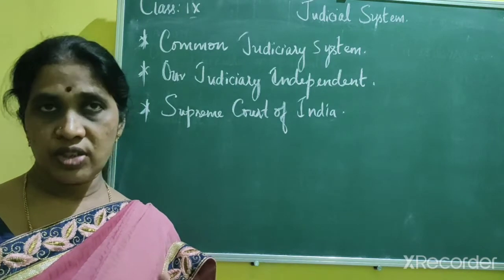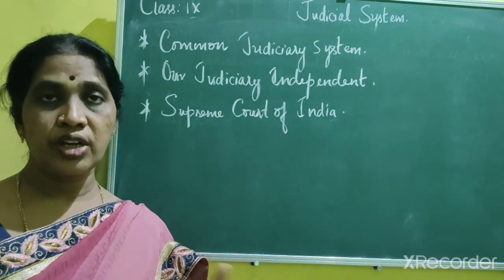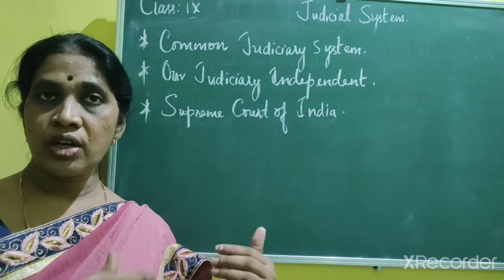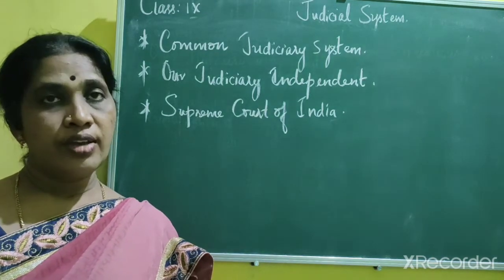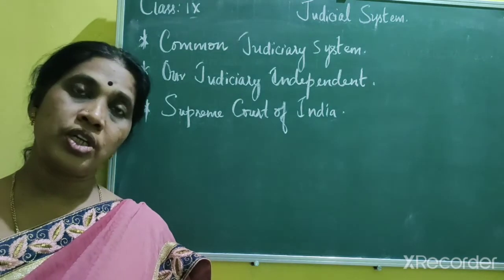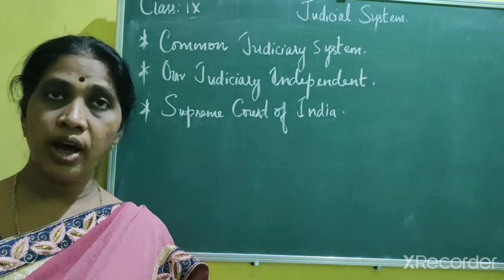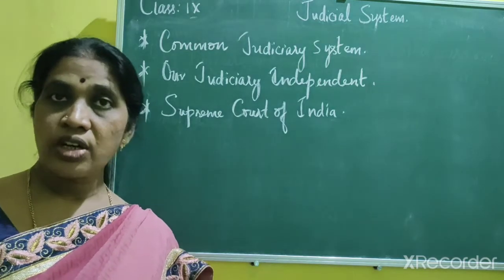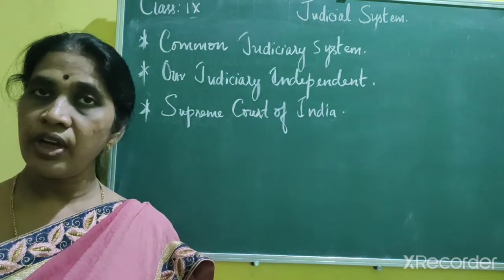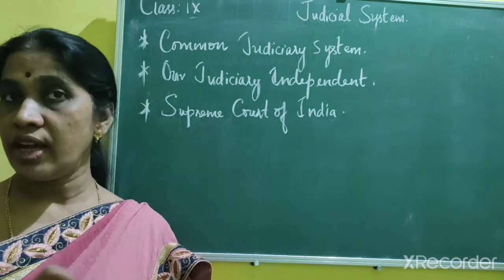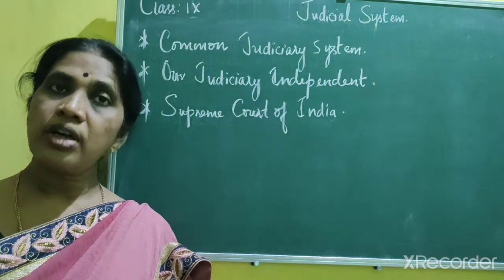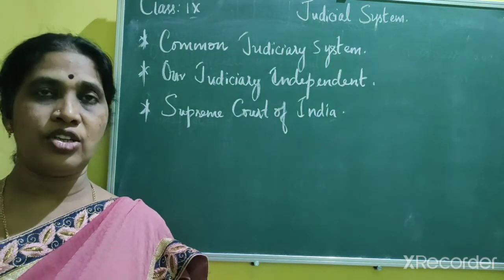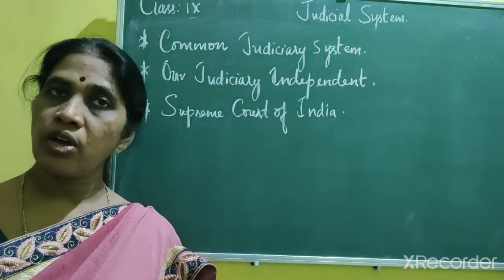As I just said, legislature, executive, and judiciary are the three organs of the government. The legislature makes the laws, the executive executes the law, and the judiciary interprets the law. Here, judiciary is independent means that the legislature and executive do not have any power to interfere in the working of the judiciary. That means they do not have any right to interfere in the working of the court.